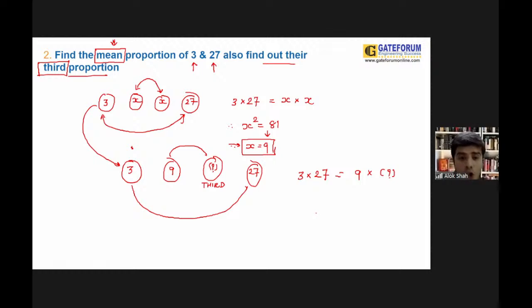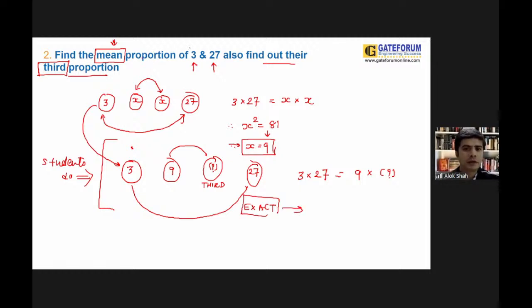The answer is wrong, guys. Most of the people will commit this mistake. You can say that this mistake normally students do. Right? But the exact answer could be this. Find the mean proportion of 3 and 27, and then the question is extended to find the third proportion of 3 and 27.